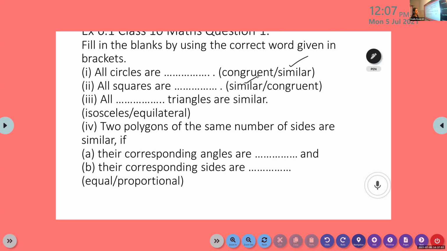Savio, the fourth one. Their corresponding angles are proportional. Read it fully, from the beginning, then only it will be clear for you. Two polygons of the same number of sides are similar if their corresponding angles are equal and their corresponding sides are proportional.